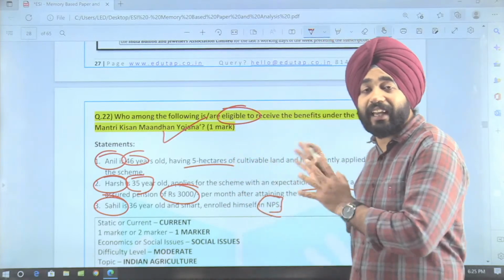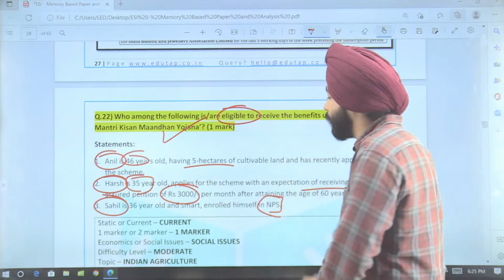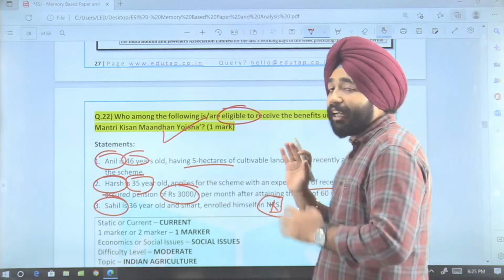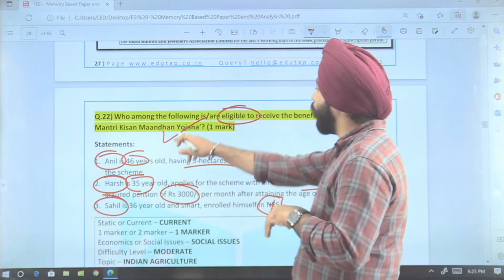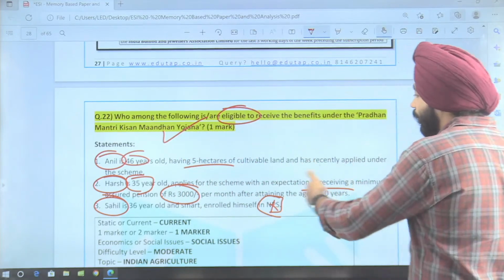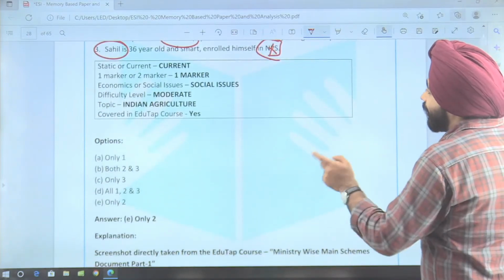Now here guys, again the question is of moderate level because the question has been asked in the form of a case study. We know that if a person is enrolled in NPS, he is not eligible for Pradhan Mantri Kisan Maandhan Yojana. So here, the answer is only number 2.